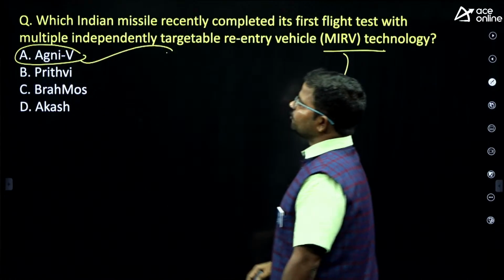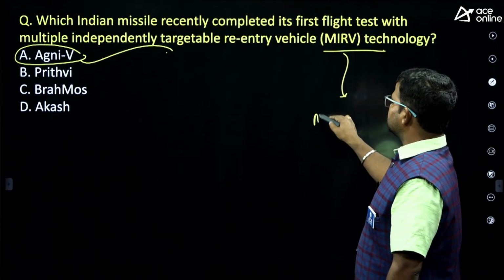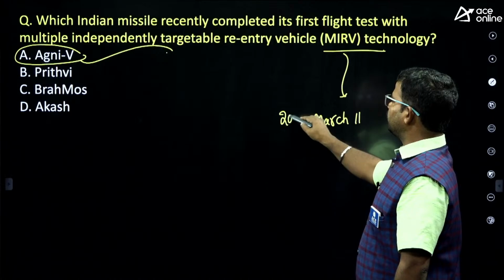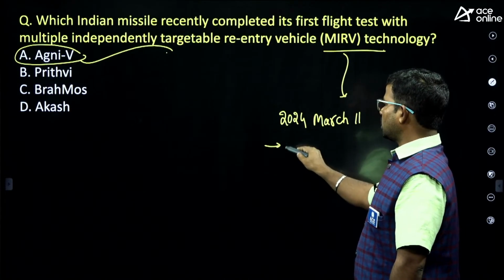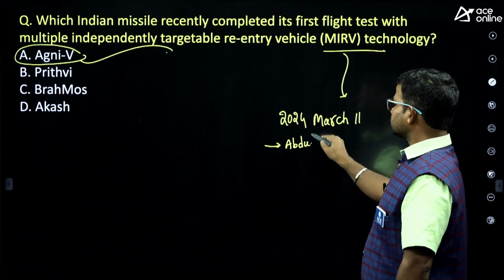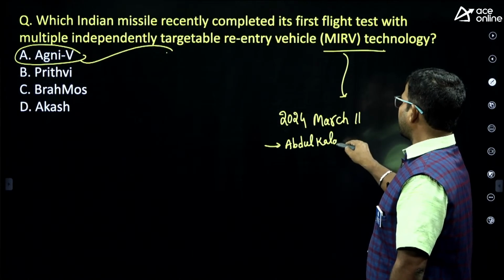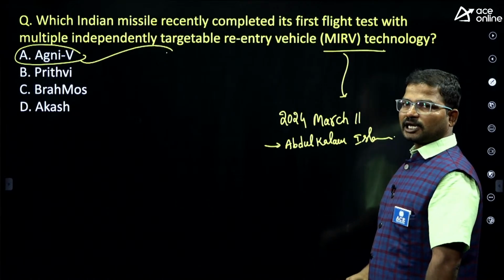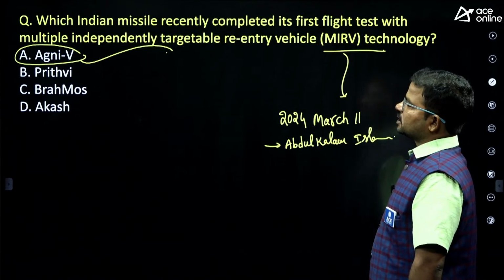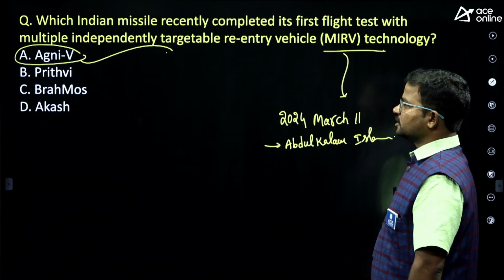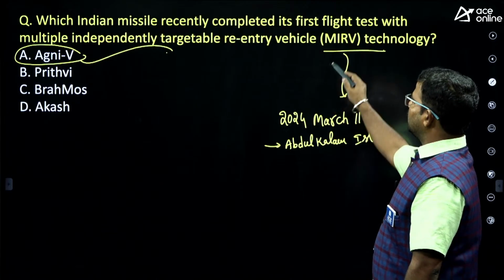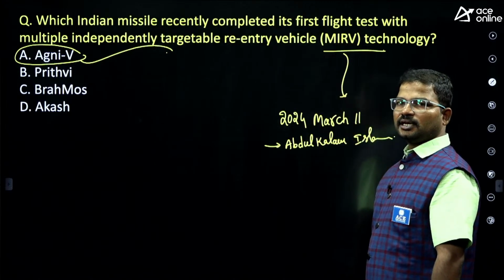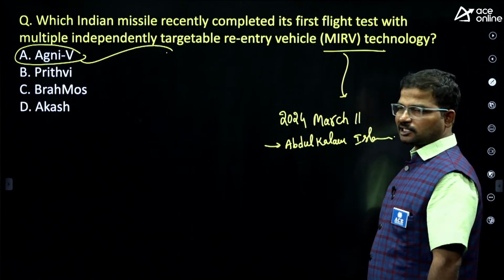Option A, Agni 5. On March 11th, 2024, from Abdul Kalam Island, we successfully completed this Agni 5 test. That too, the first time we used MIRV technology, especially in this intercontinental ballistic missile.